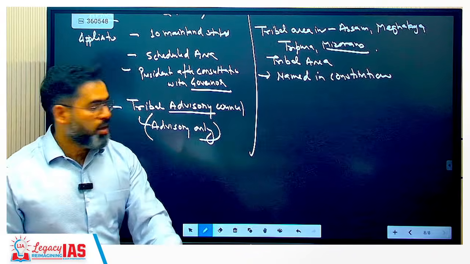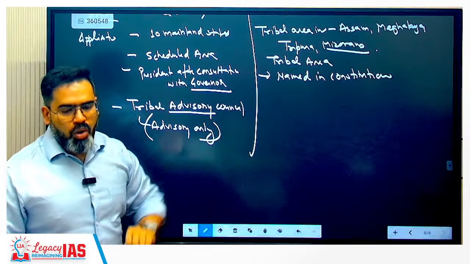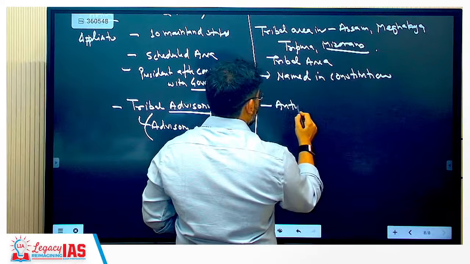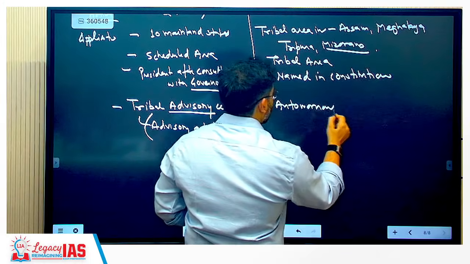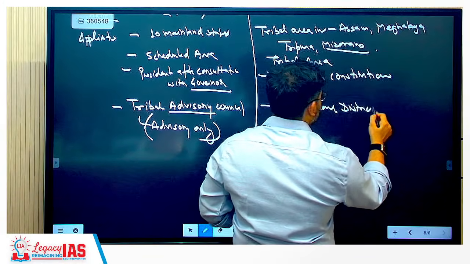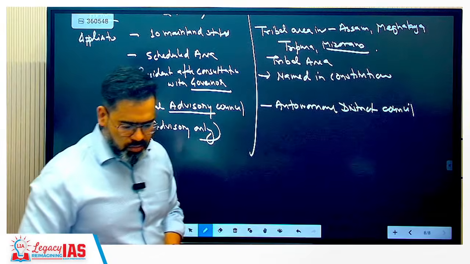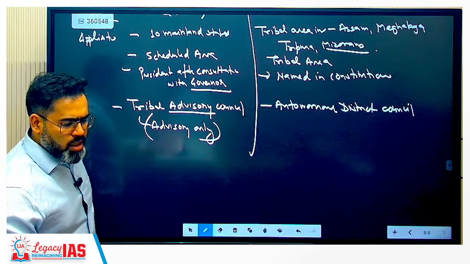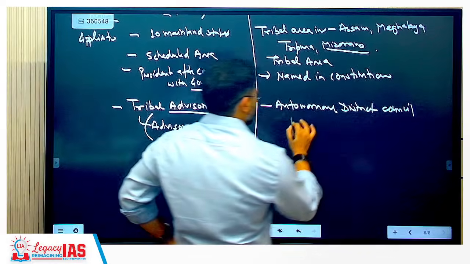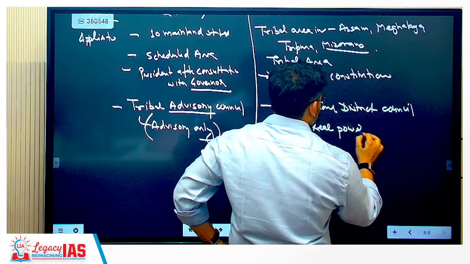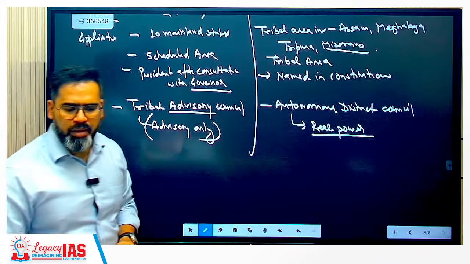And another is the autonomous district council. Autonomous district council is having real power basically.